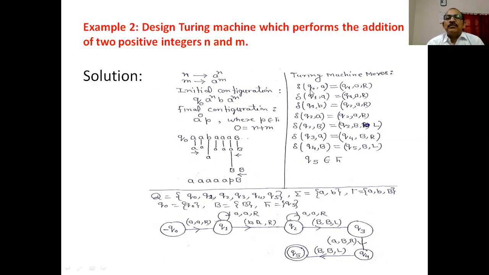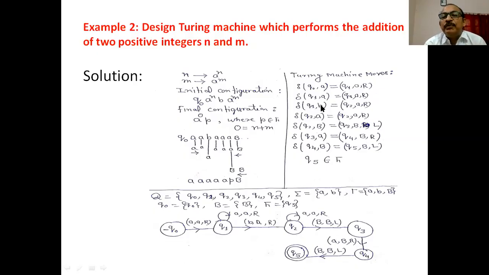The machine starts from the initial state Q0. Input is a, it goes to the state Q1, replaces this a by a and moves in the right direction. If the machine is in state Q1 and again reads a, it remains in the same state, replaces a by a and moves right. If the machine is in state Q1 and the input is b, b is a separator.